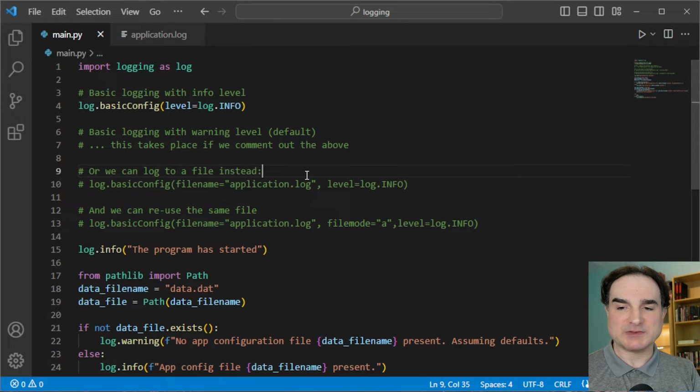When we want to do some simple logging to the console or to a file, all we need is two lines. First, import logging, which I have here imported as log for brevity, and then the basic config function, which lets us set up logging in a number of common ways with a simple declaration.